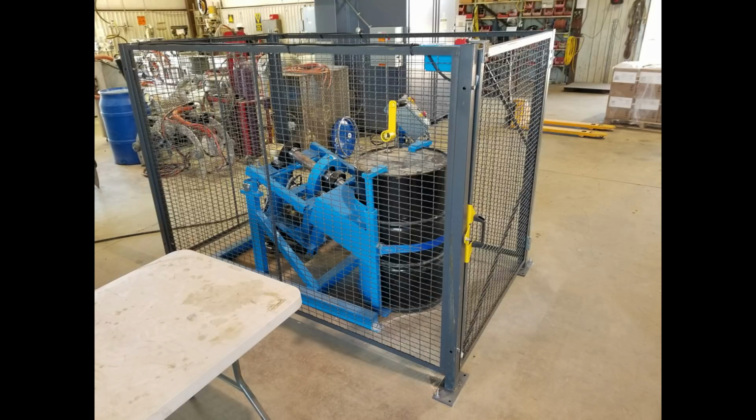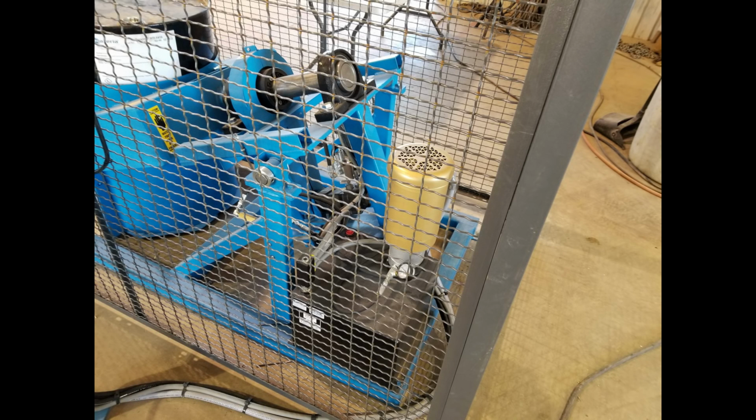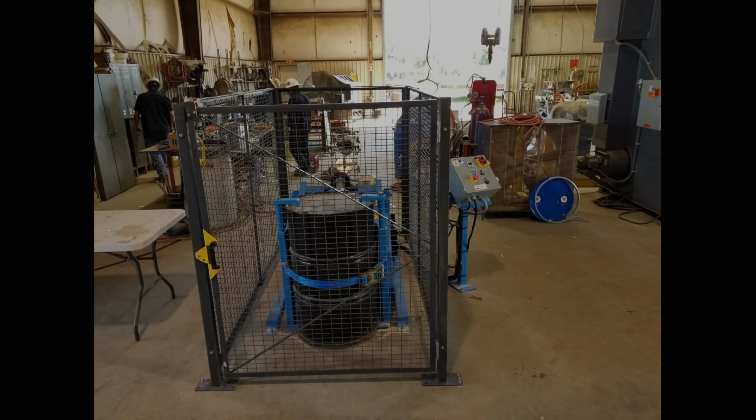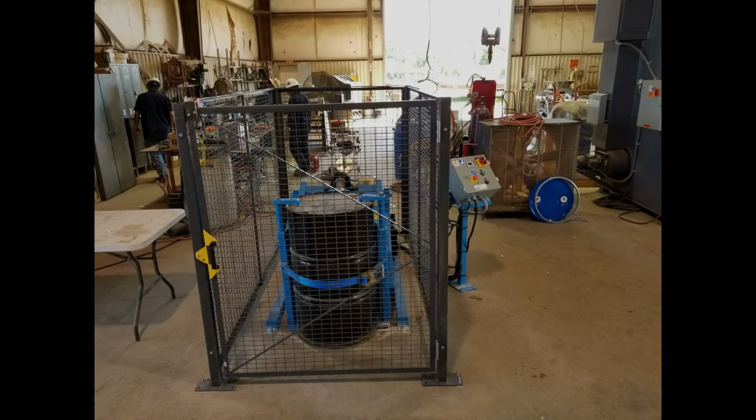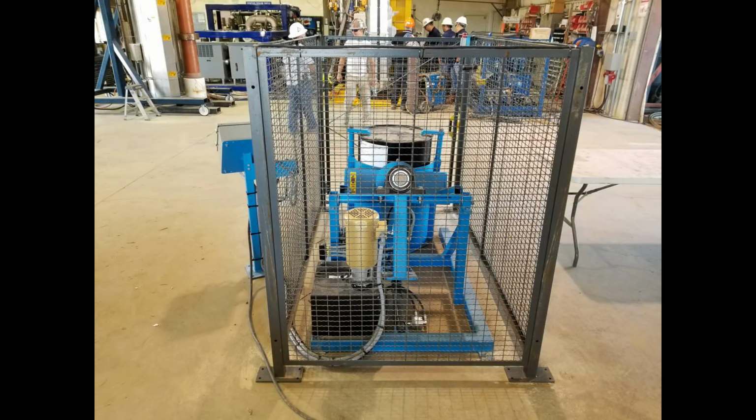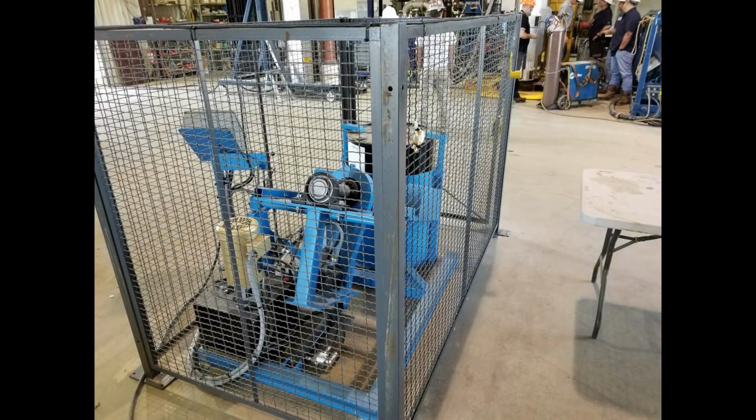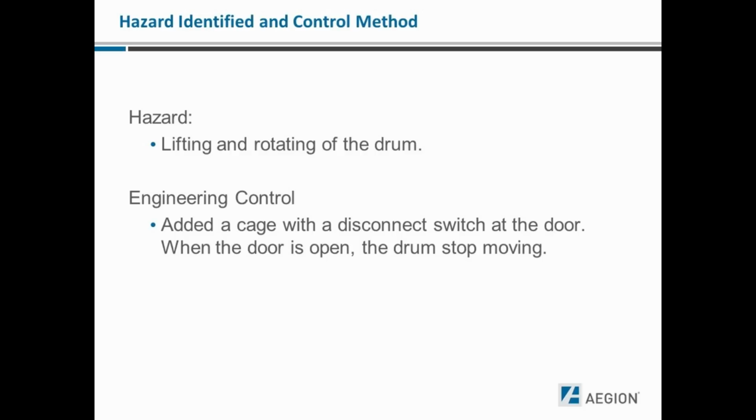This is a drum tumbler that was also used on the Shell Appomattox job. We found that the lifting and rotation of the drum was very unsafe, so we added a safety cage that had a disconnect switch on the door, so if you open the door it would stop the drum tumbler from moving. In this example, the hazard identified was the lifting and rotating of the drum. The control that was used was an engineering control that added a cage with a disconnect switch at the door. When the door is open, the drum stops moving.